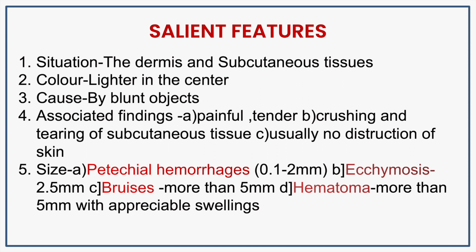What are the salient features of contusions or bruise? Situation: it can occur in the dermis or in the subcutaneous tissue. What is the color of the bruise? See, in the center, the color might be lighter. In the peripheral region, the color is darker. It is caused by blunt objects.